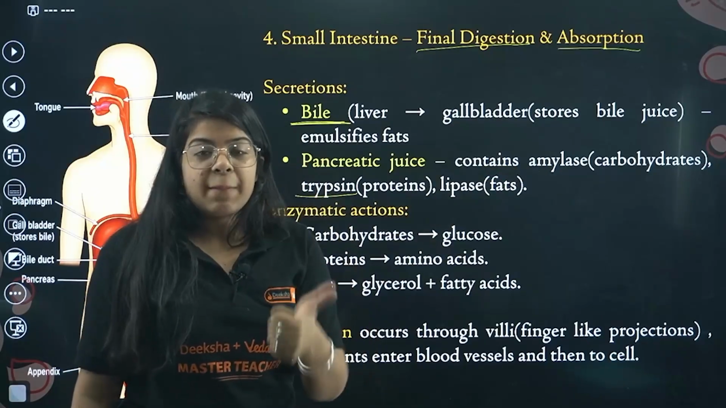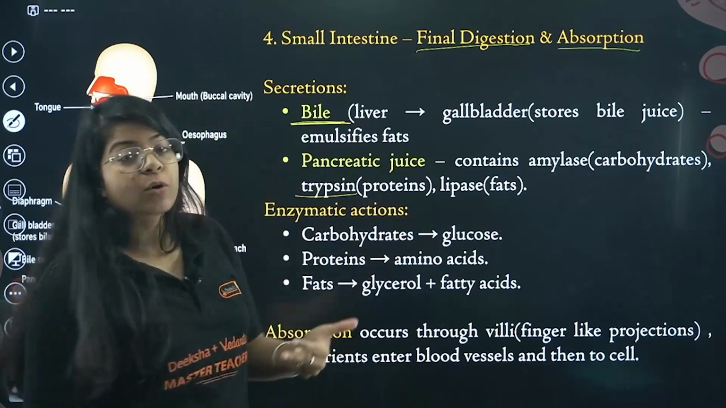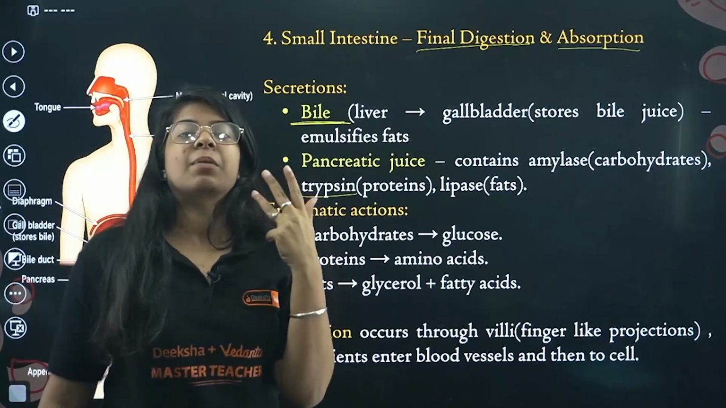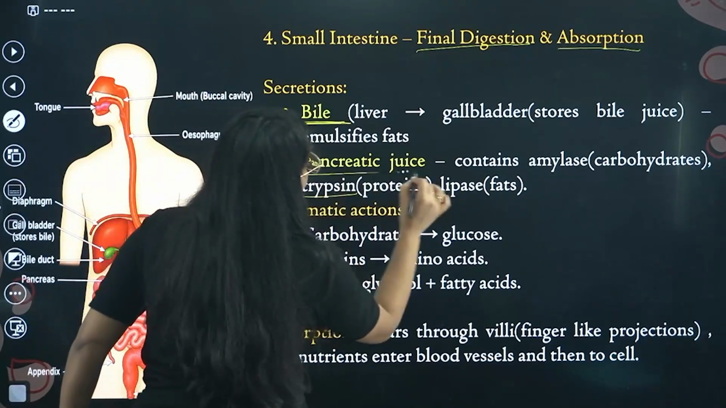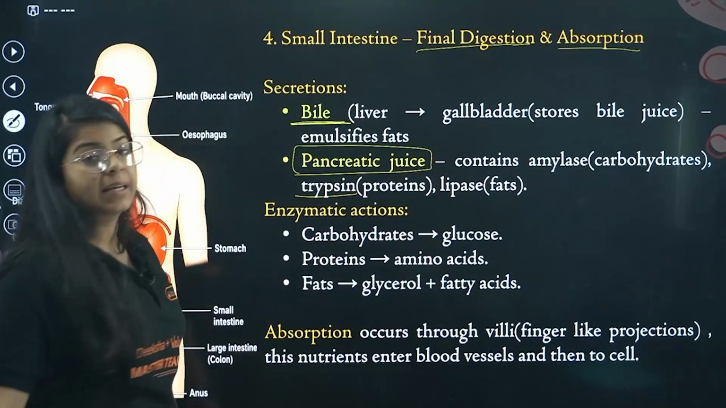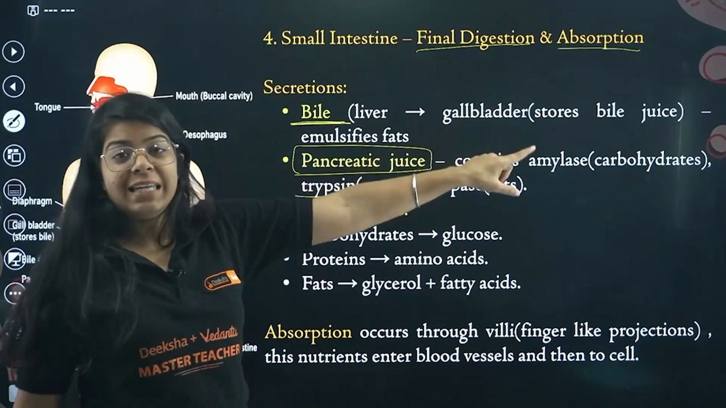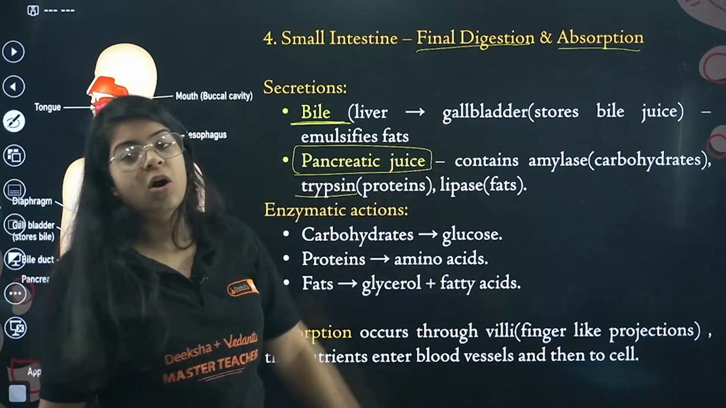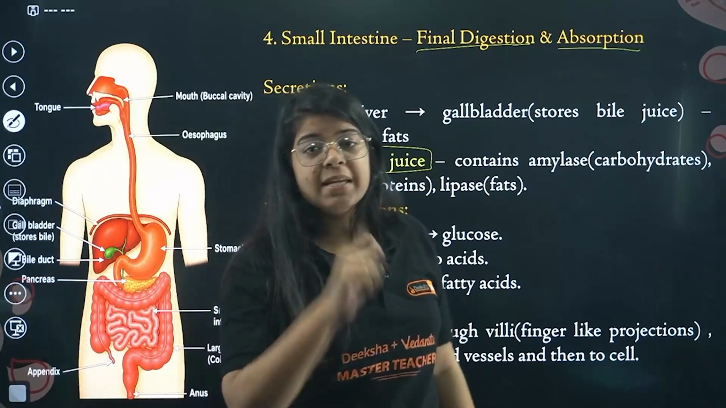So what? Amylase breaks down your carbohydrates, trypsin breaks down your proteins, and lipase breaks down your fats. Understood? These are produced by the pancreas, pancreatic juice. Bile juice is actually produced by the liver, but it is stored in the gallbladder, okay? Now that is what is happening inside the small intestine.